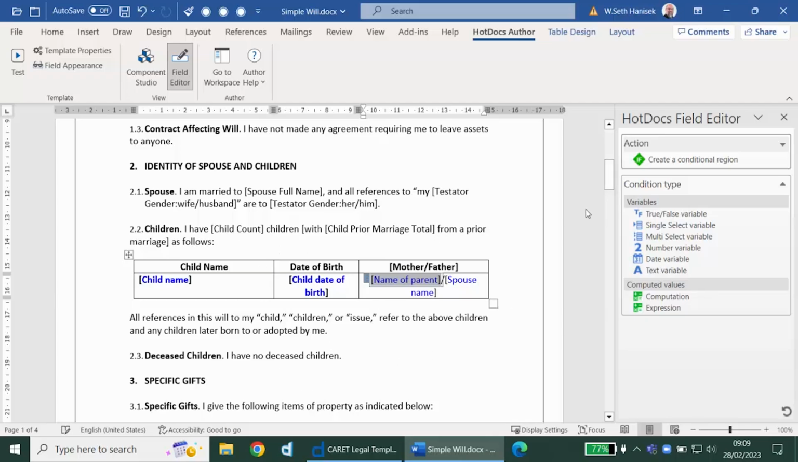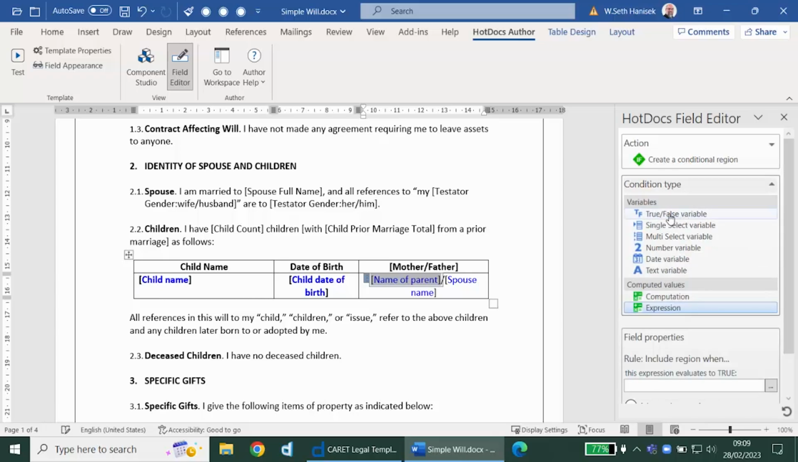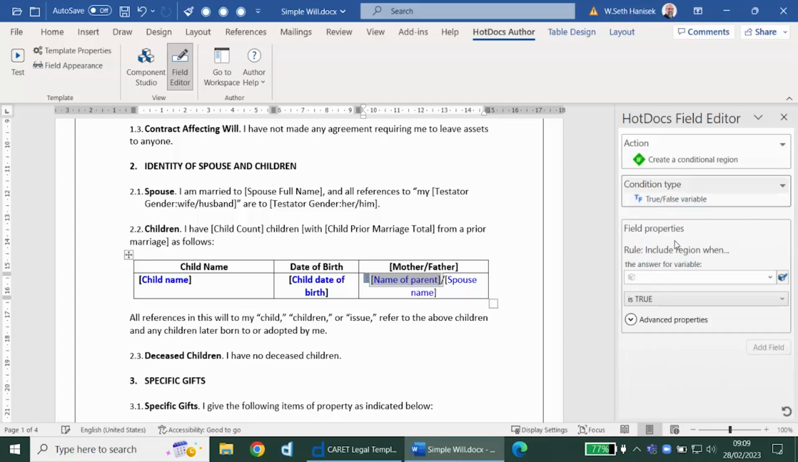HotDocs doesn't really care. We select the text that is optional, and then we create a conditional region based on a number of conditions. And HotDocs has a very powerful scripting language that will allow us to create very complex conditions that check a whole range of different things, including whether questions have answers and how those answers affect one another and whether they're in particular ranges. And we can create very complex decision trees that will collapse down to the right option. But we can also ask simple questions like a yes, no, or a true, false question.